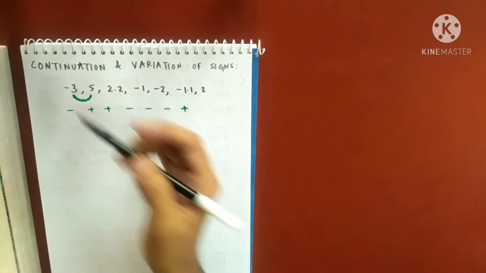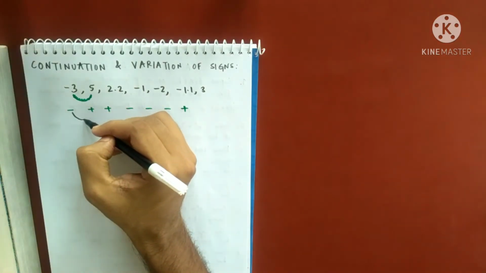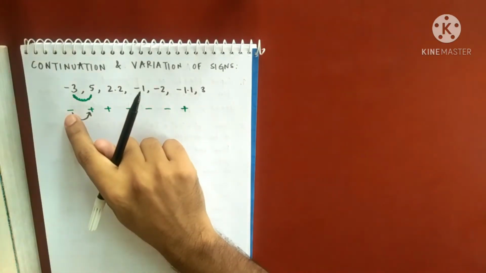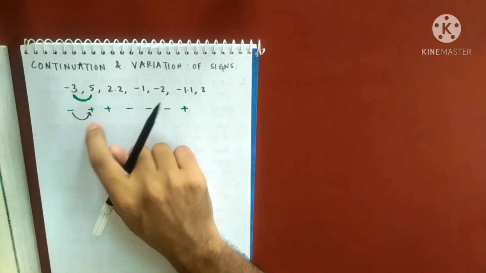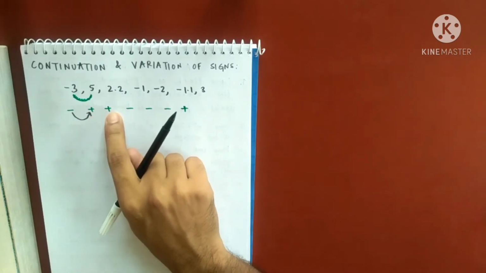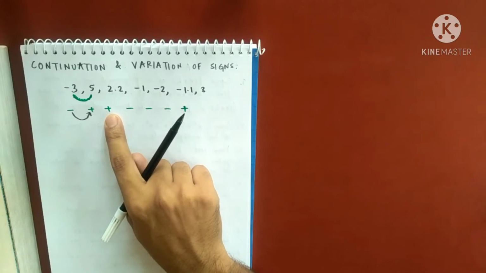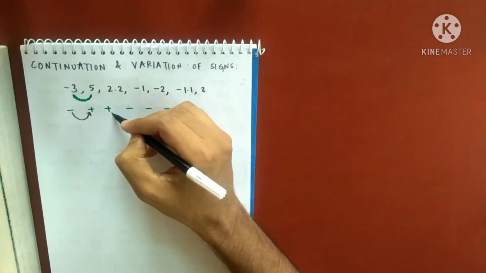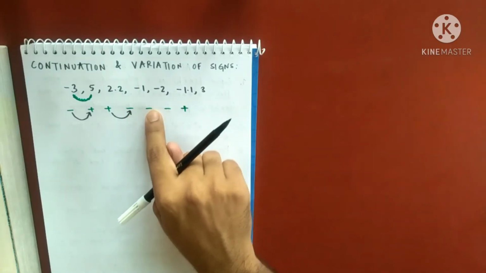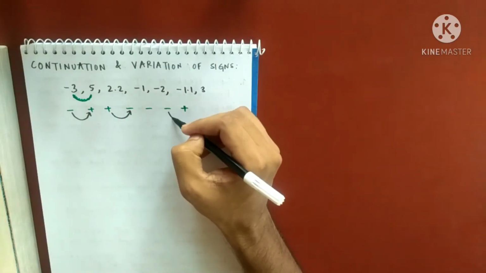Now see here, there is a change in sign. This change in sign is called a variation. As you can see, going from minus to plus the sign changes, but plus to plus the sign remains the same. That is known as continuation. Again, this is a variation. This is continuation, continuation, variation.